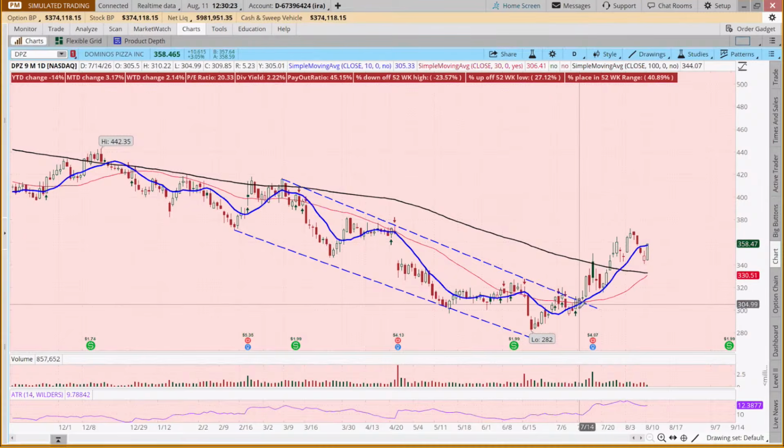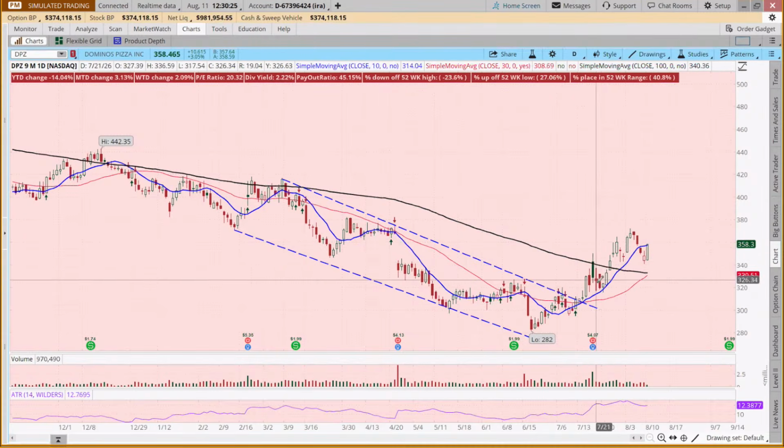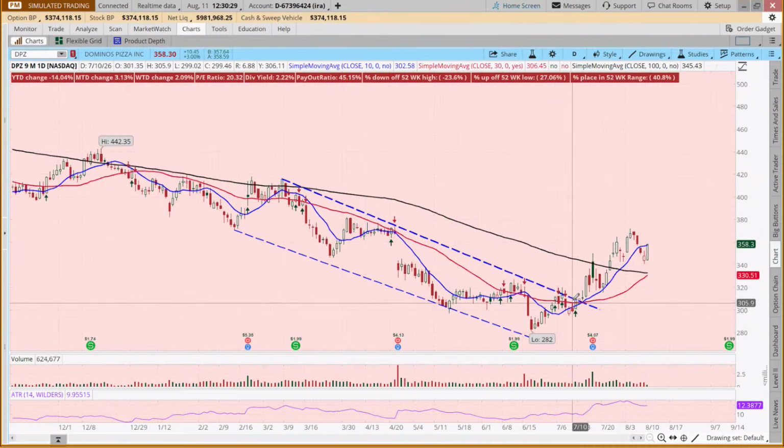And so we have this diagonal resistance breakout. It came back and now it's moving to the upside. So we're seeing this series of bull flags, or at least, let me just bring out my drawing tool, higher highs and higher lows.